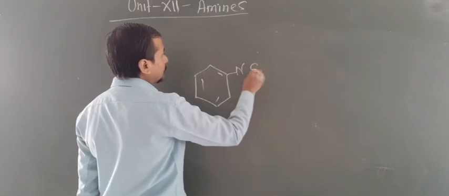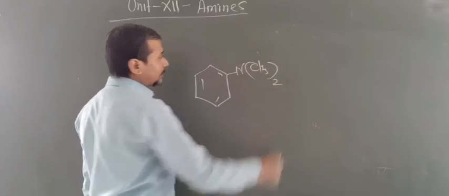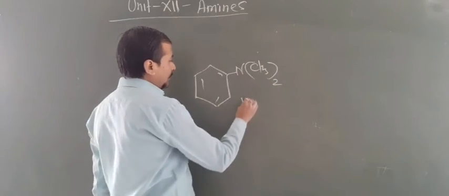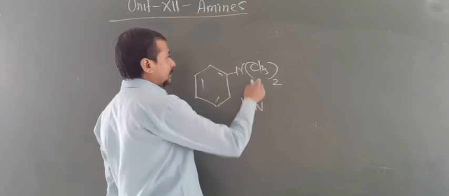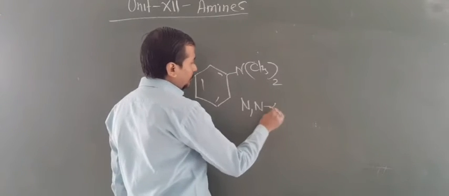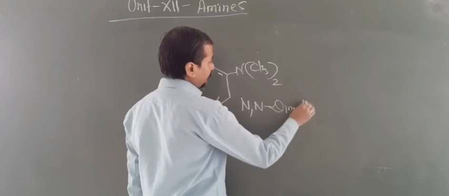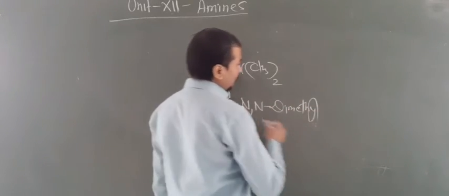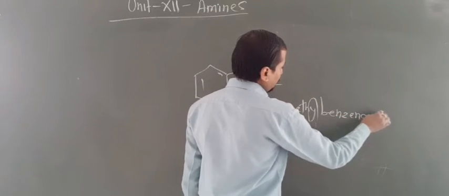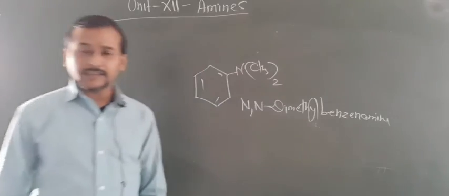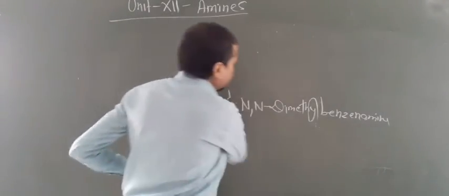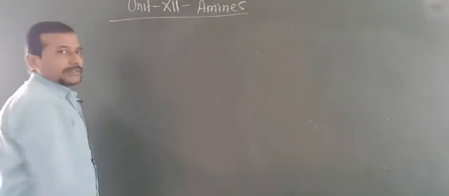You are given like this, CH3 whole twice. So again CH3 2 times, so you have to write N comma N 2 times because CH3 is present 2 times on the nitrogen atom. Now for 2 we have to write dimethyl, okay, and the ring is known as benzenamine. So by this way you can write the naming of amines. So this is most important from the examination point of view.